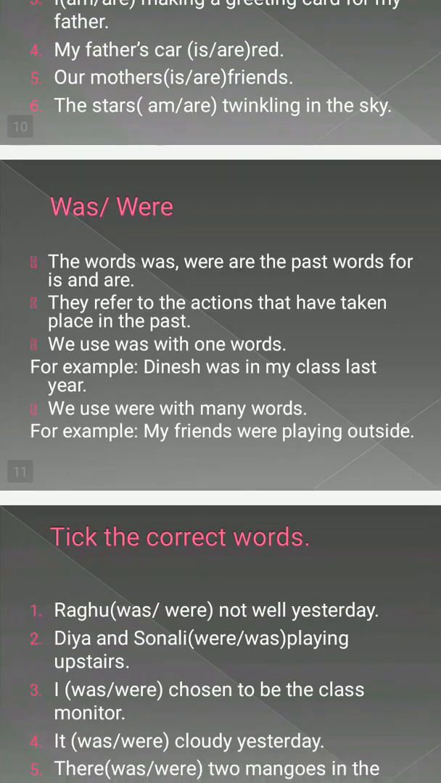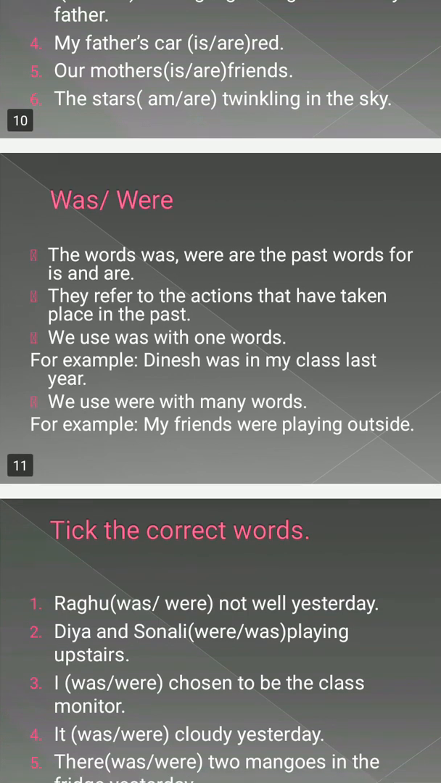Next is was, were. How do we use was and were? Firstly, we have learned about is, am, are. Now we are going to learn about was and were. Was and were are the past words that are used in place of is and are, when the action took place in the past. In place of is we use was, and in place of are we use were.